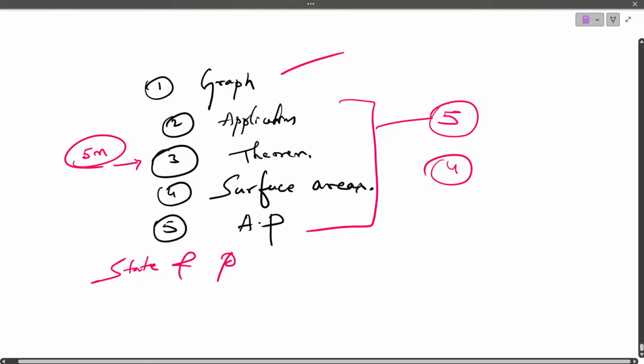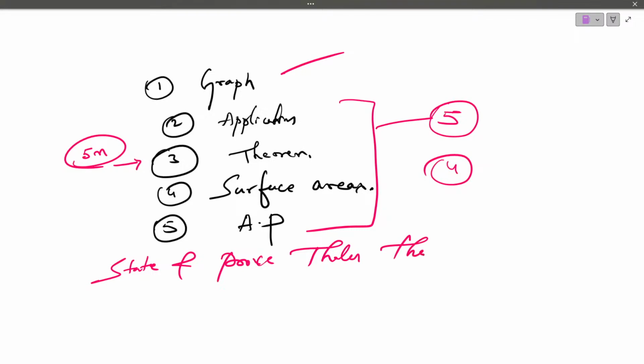State and prove Thales theorem. That's nothing but the basic proportionality theorem.